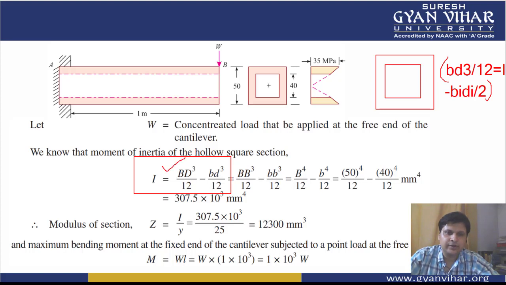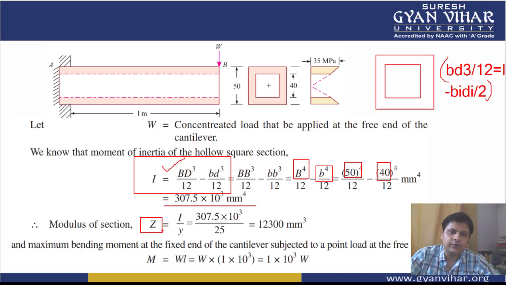So the same is written here, students: BD cube by 12 minus bd cube by 12. Since it is a square, B and D are both the same, so we will use capital B to the power 4 minus small b to the power 4, divided by 12. The values are also given, so we put those values and the moment of inertia can be calculated. Here you will not directly use the section modulus formula. First you calculate the moment of inertia, and then the section modulus Z is equal to I by Y, this we all know. Y will be D by 2, that is 50 by 2, which is 25. Putting that value, you will get the section modulus, the Z value.